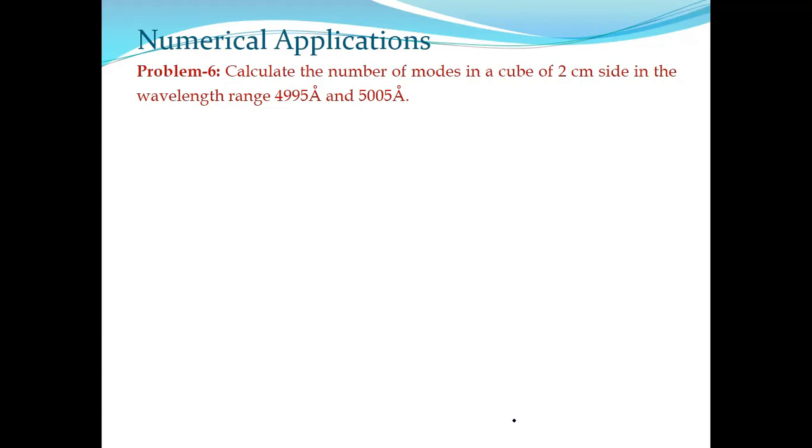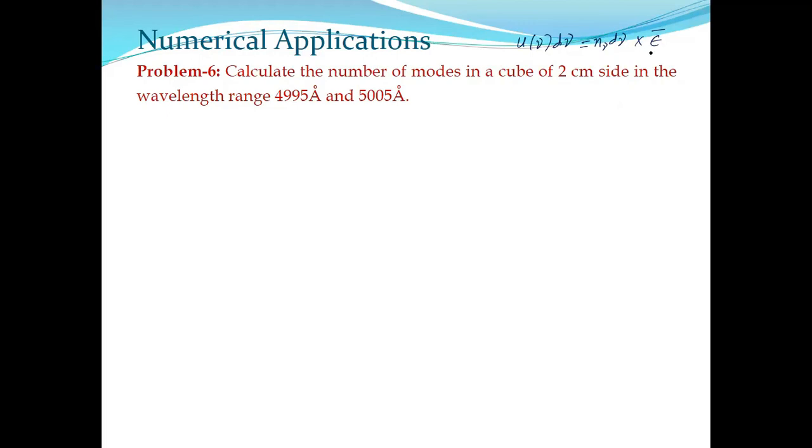When we derived Planck's law, I told you that to estimate U nu d nu, we require two things: the number of simple harmonic oscillators within the frequency range nu to nu plus d nu, and the average energy of each.